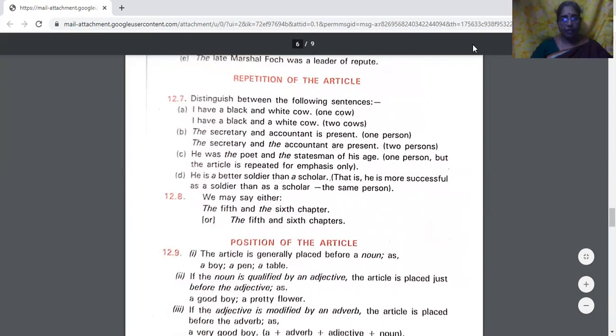The secretary and accountant is present, means both secretary and accountant are one person doing both the things. The secretary and the accountant are present. They are two persons.